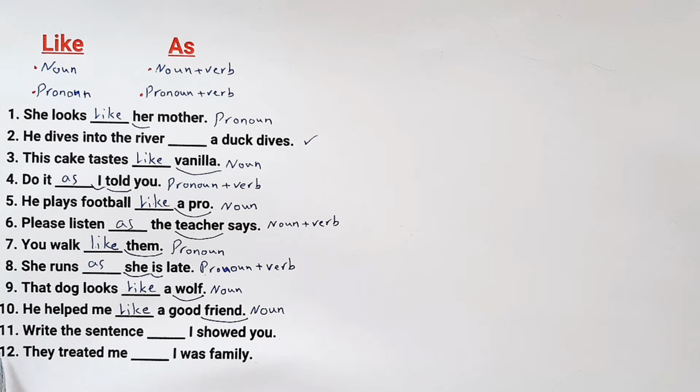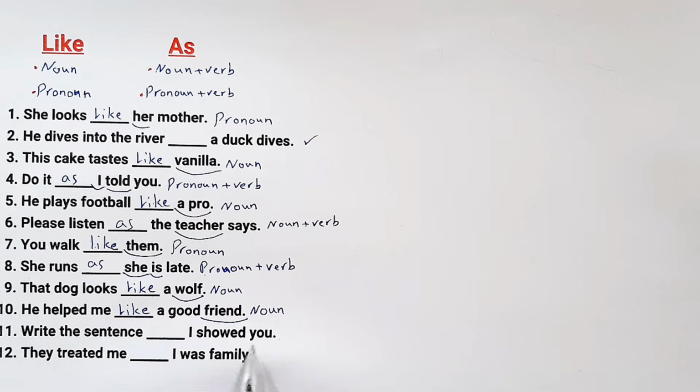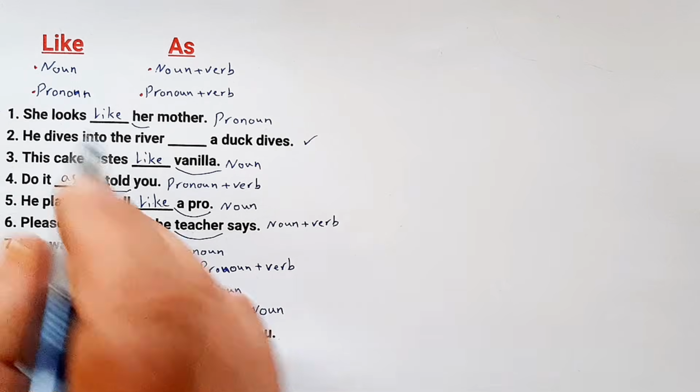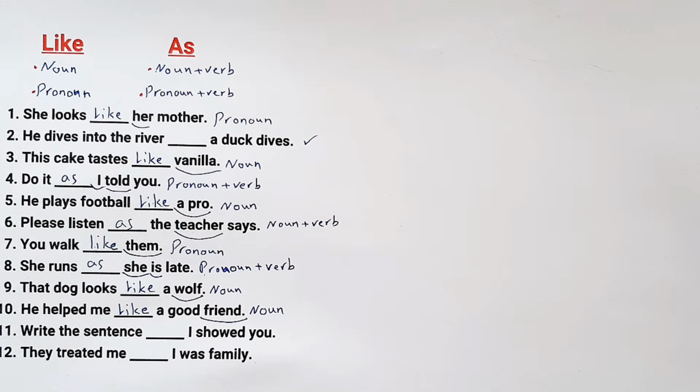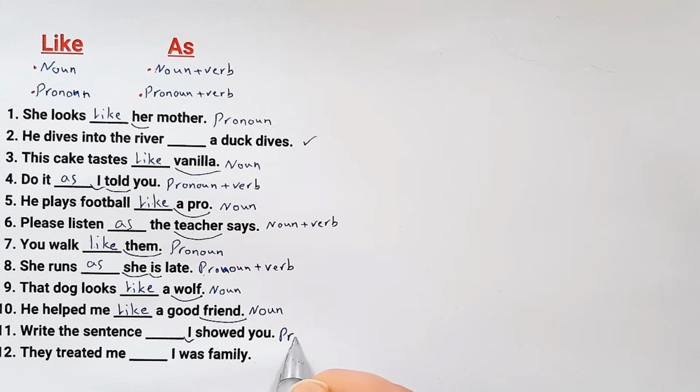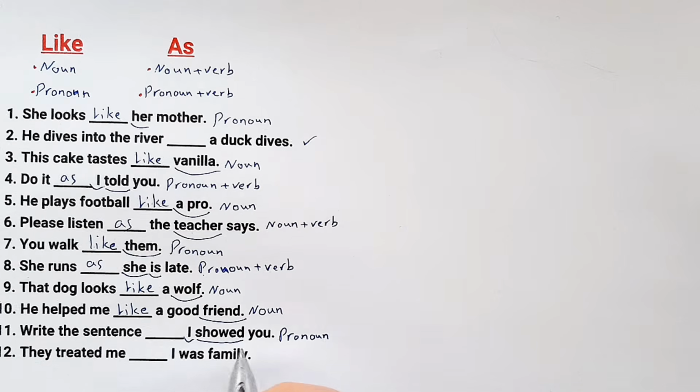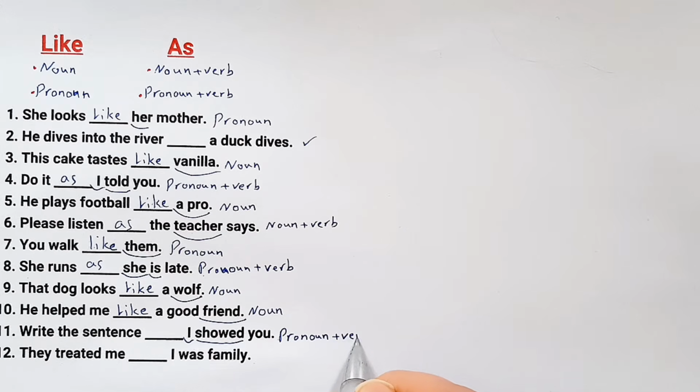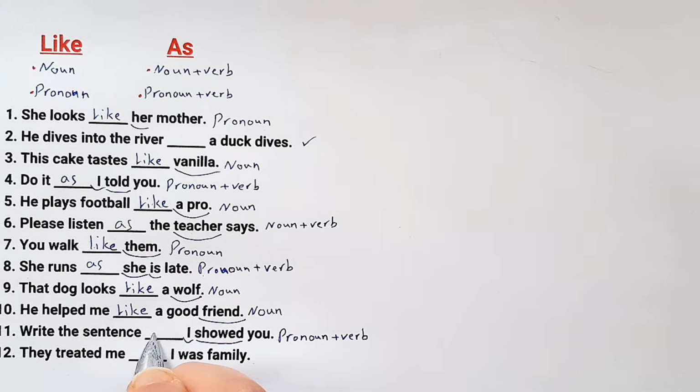Number 11. Write a sentence blank I showed you. Which one do you use? Like or as? Here the keyword is I, which is a pronoun, and showed, which is a verb. For pronoun plus verb, we use as. We say, write the sentence as I showed you.